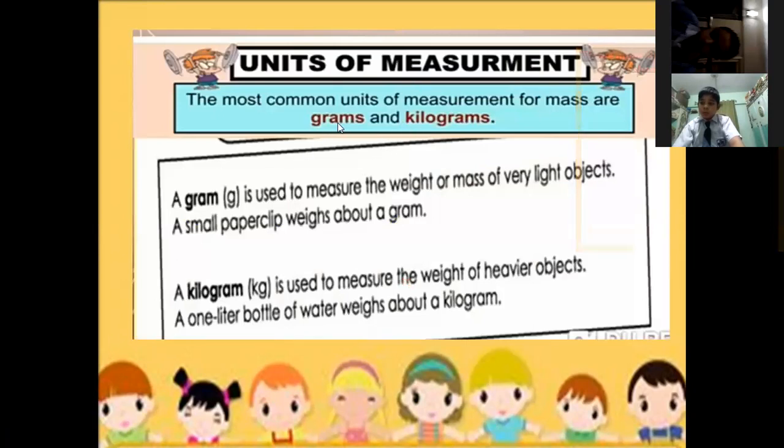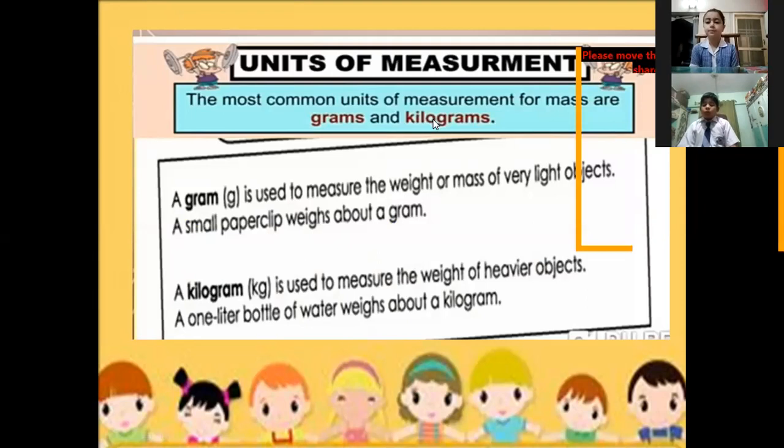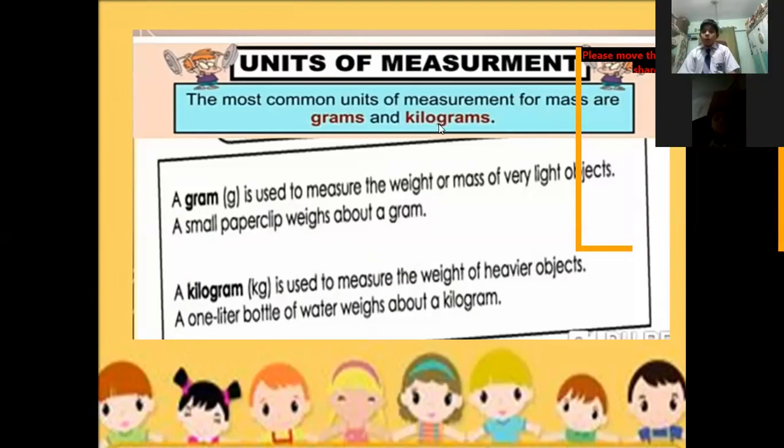The most common units of measurement for mass are grams and kilograms. When we want to find the weight, we find it in the unit of gram and kilogram.